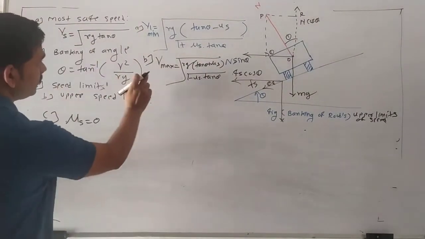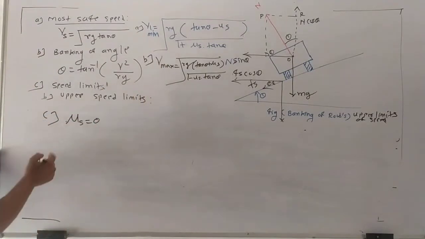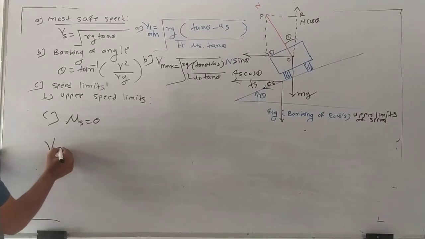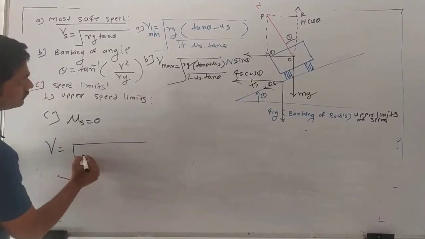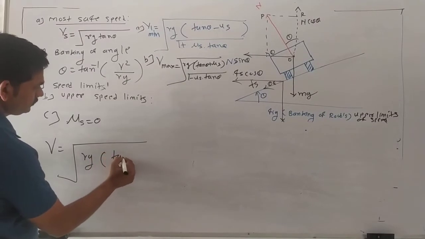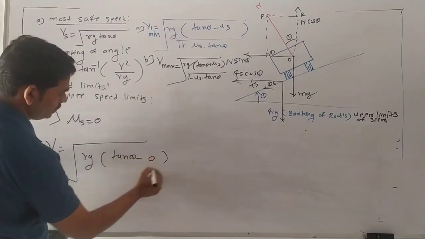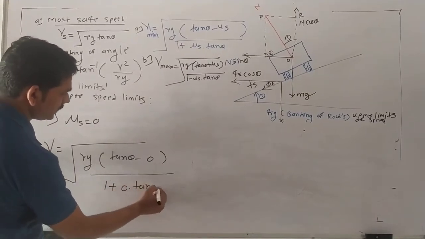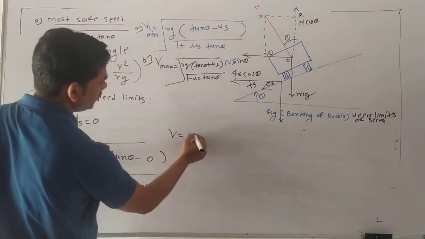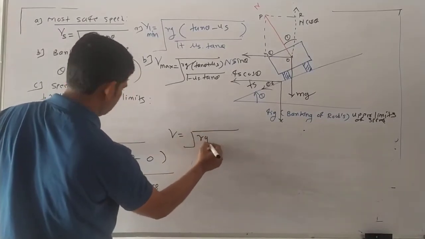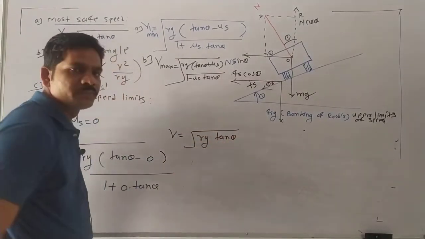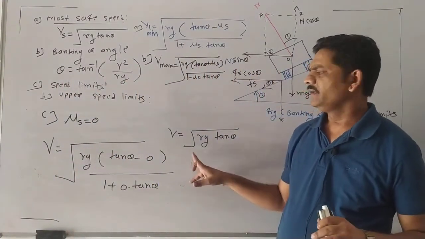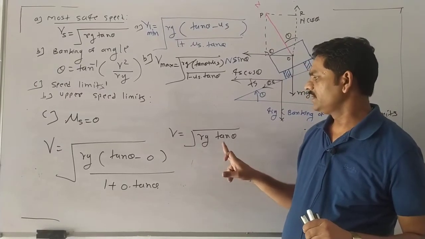We get this formula: V is equal to under root Rg (tan theta minus 0) upon (1 plus 0 into tan theta). So the formula we get is V is equal to under root Rg tan theta, and this is the safest vehicle speed equation.